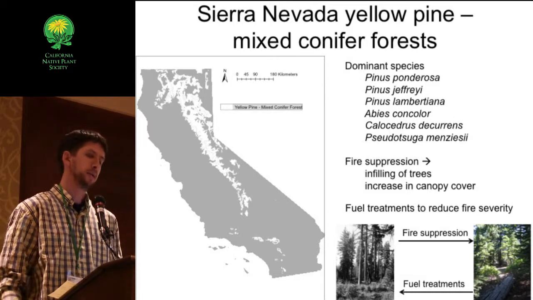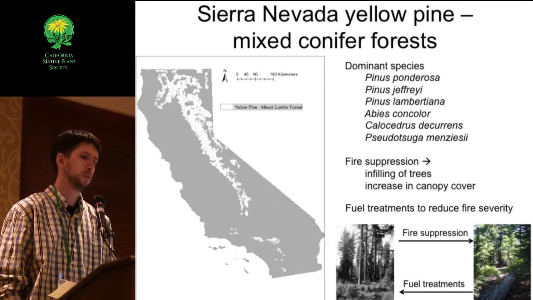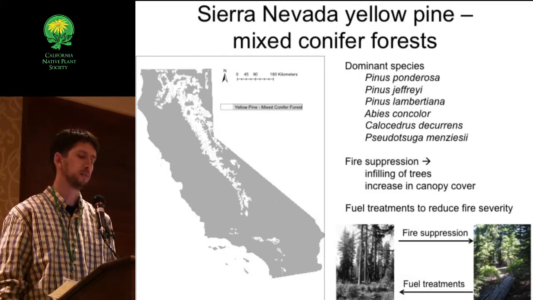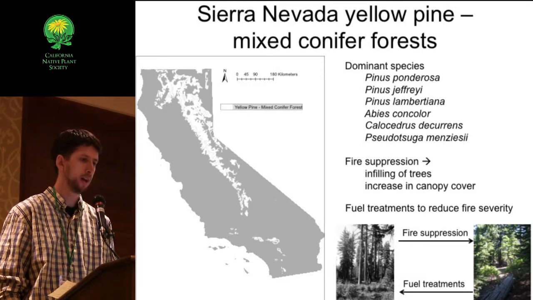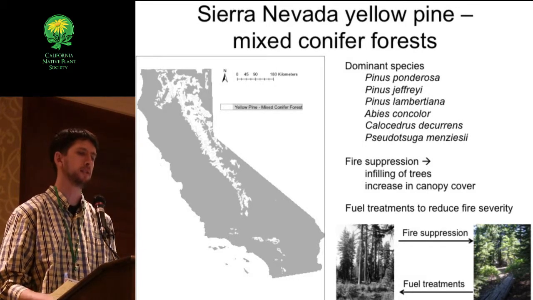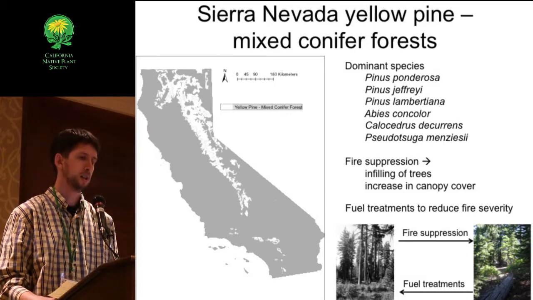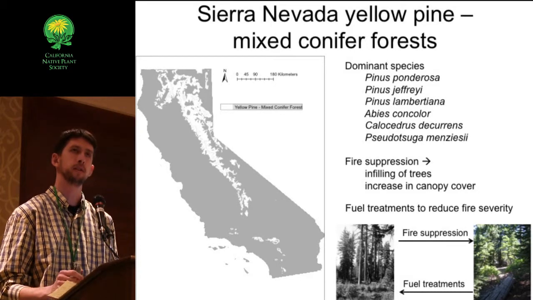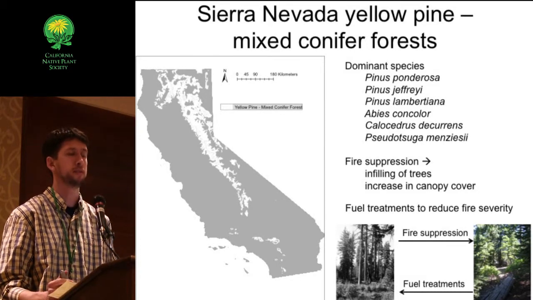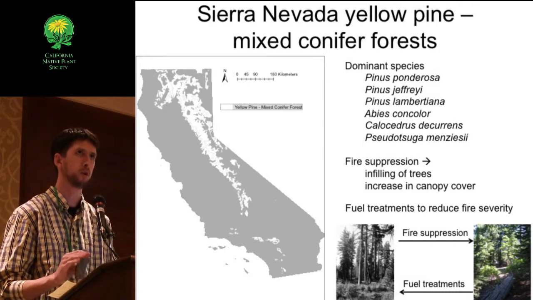And they are dominated by the yellow pines, Jeffrey and ponderosa pine, with a component of other conifers in the canopy. And the important thing for the purposes of this talk is that this is a frequent fire system. There's lots of evidence to suggest that the fire return interval in this system is on the order of 10 to 15 years, depending on local site conditions.